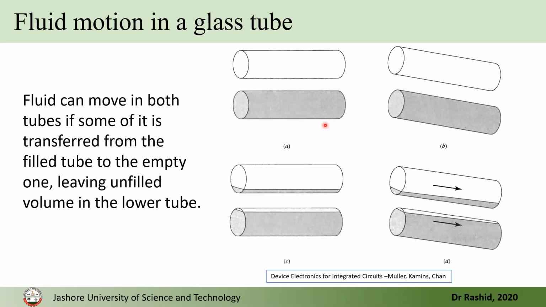But for the semiconductor at 0 Kelvin, it is like this. So even if you tilt it, nothing flows. But at room temperature, this becomes a little bit empty, and the liquid is transferred to here. So when you tilt it, both contribute to the flow. Both the fluids move. So both the bands contribute to the conductivity.